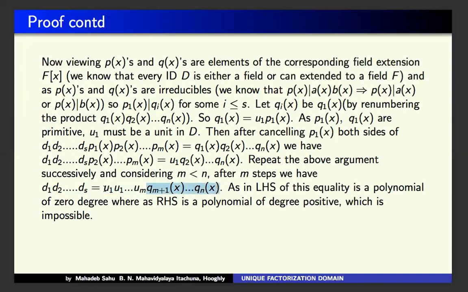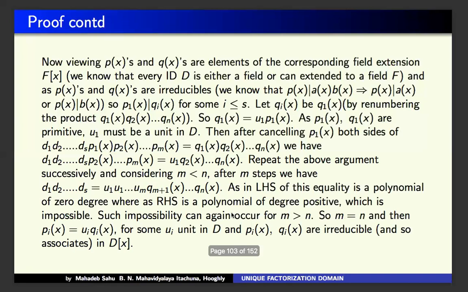So ultimately, this is a polynomial of non-zero degree and this is a polynomial of 0 degree, and these two are equal, which is impossible. Therefore, m less than n is not true. And similarly, we have the same type of impossibility for m greater than n. So ultimately, we conclude m equal to n.